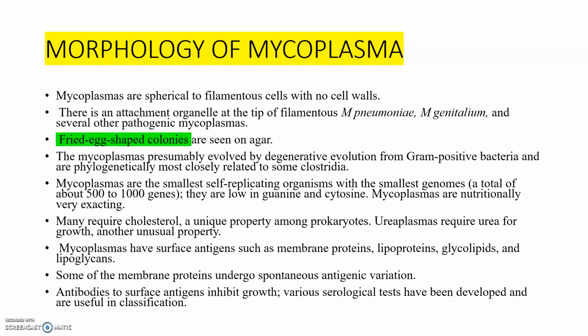Another species, Ureaplasma, coming under the mycoplasmas, requires urea for its growth. Then mycoplasmas have surface antigens such as membrane proteins, lipoproteins, glycolipids, and